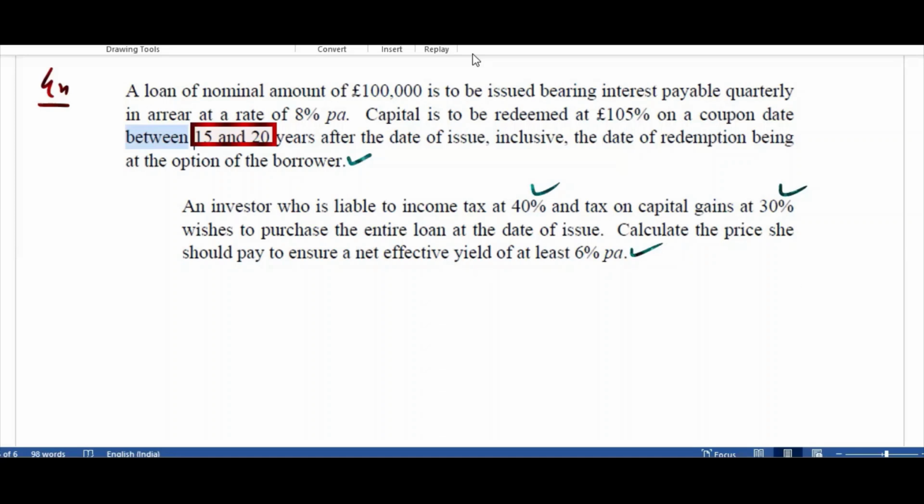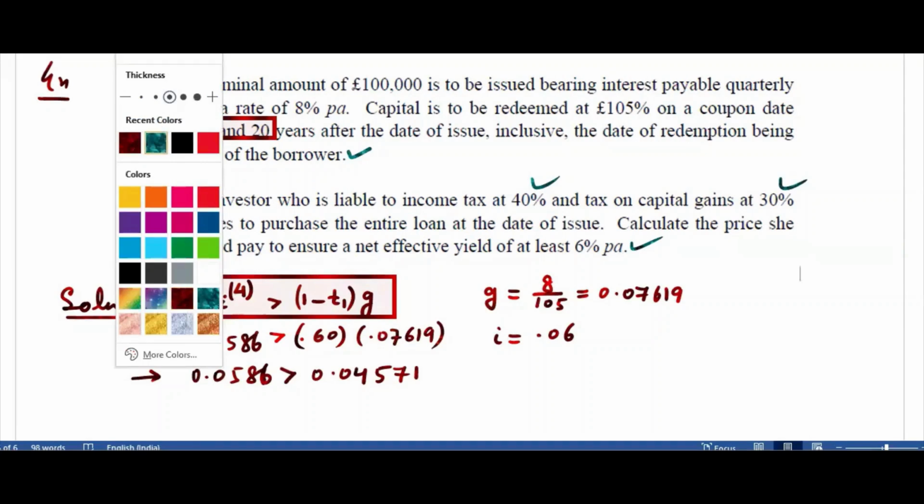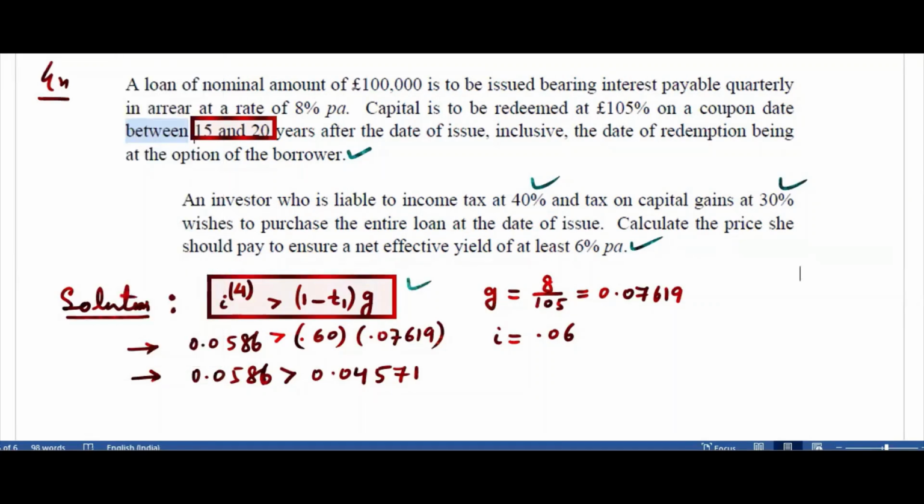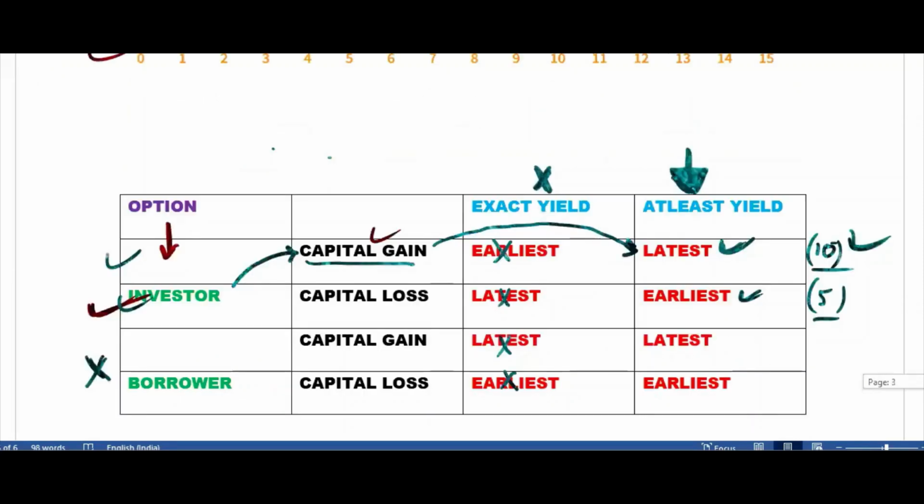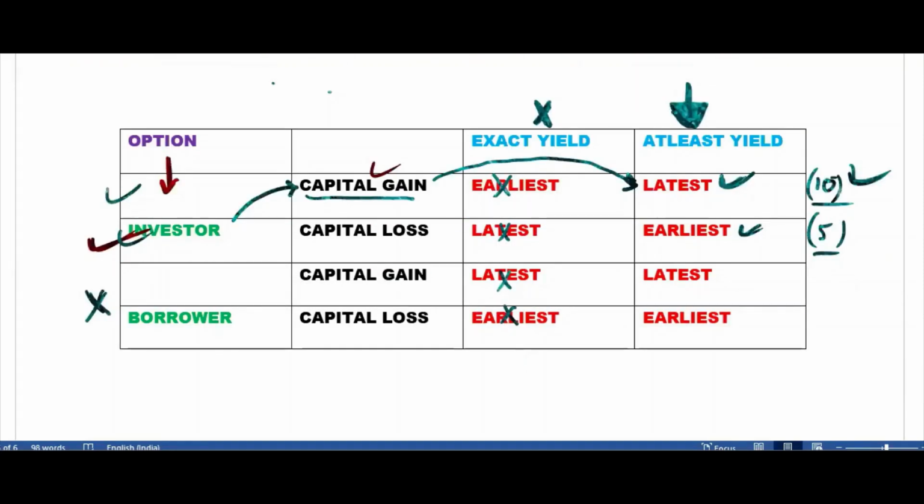What else you have? Option is given. Nominal amount is changed. How many things we need to remember here? The option is given to the borrower. This is one. The second one is there is a capital gain. And the third one is net effective yield of at least given, at least 6%. Now let's go to the last column. At least, so we don't need this one.